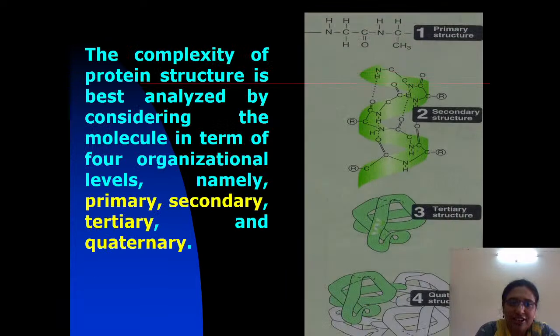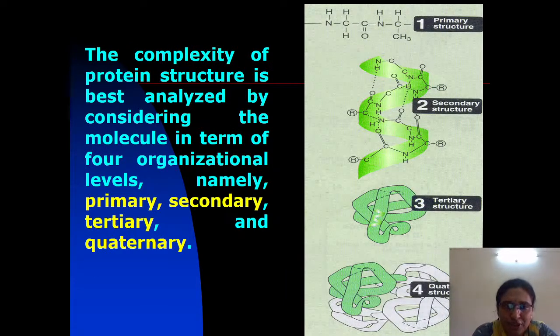Each protein is organized into four levels of organization: primary, secondary, tertiary and quaternary structure. Once it is synthesized, in order to attain the three-dimensional structure, the protein has to undergo these four levels of organization.